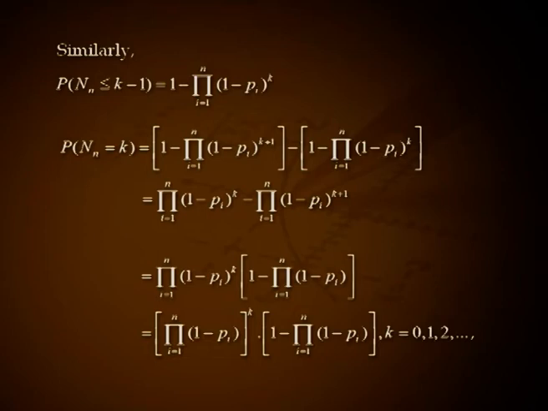That is the product over i from 1 to n of (1 − pi) raised to k into 1 minus the product of (1 − pi), for k equal to 0, 1, 2, etc. That is, N is a geometric random variable with parameter p equal to 1 minus the product over i from 1 to n of (1 − pi). Problem 3.